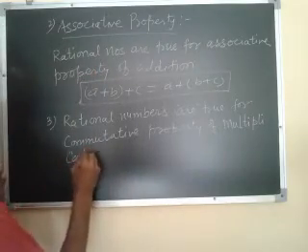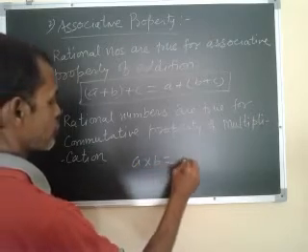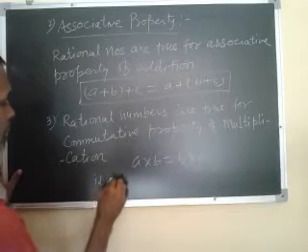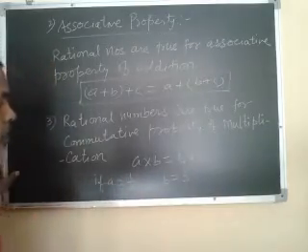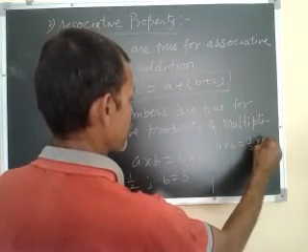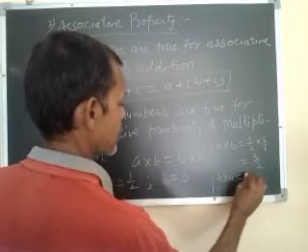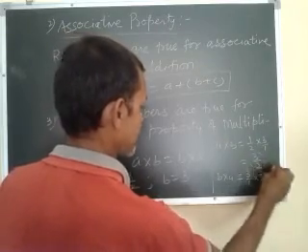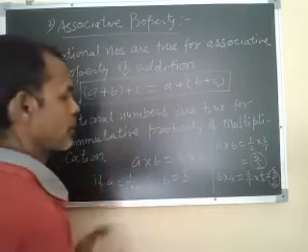It means A into B is equal to B into A. Take an example: if A is 1 by 2 and B is 3. A into B means 1 by 2 into 3 by 1, so the answer is 3 by 2. B into A, B is 3 by 1 and A is 1 by 2, so the answer is again 3 by 2. That's why we can say the commutative property of multiplication is true for rational numbers.